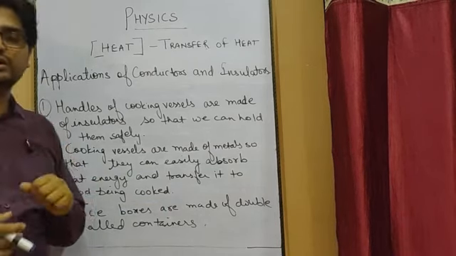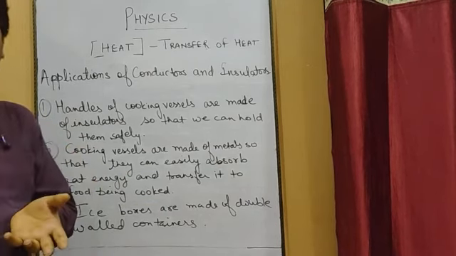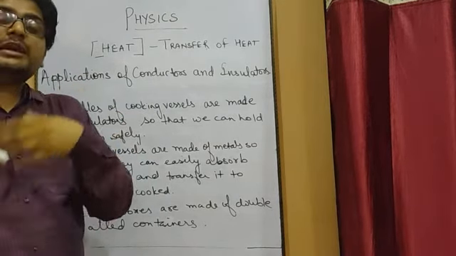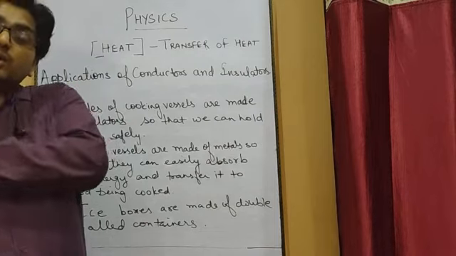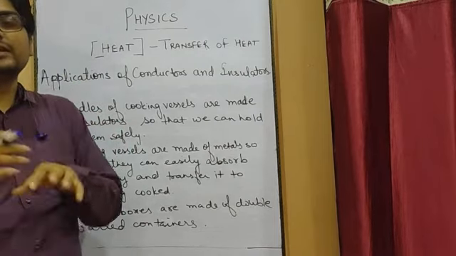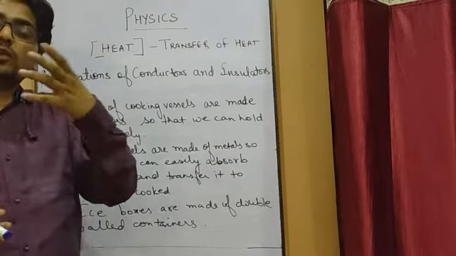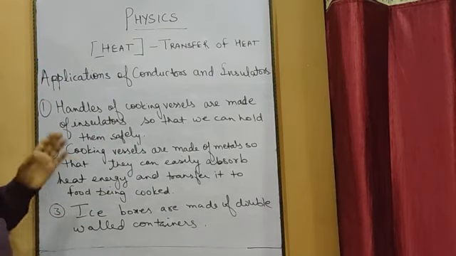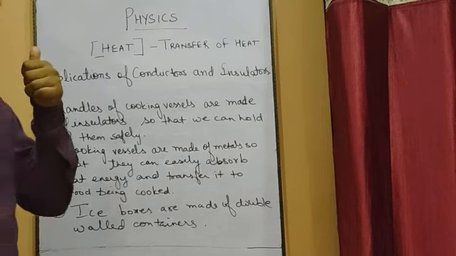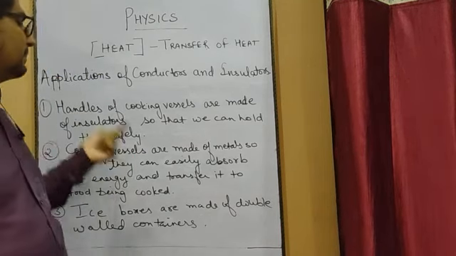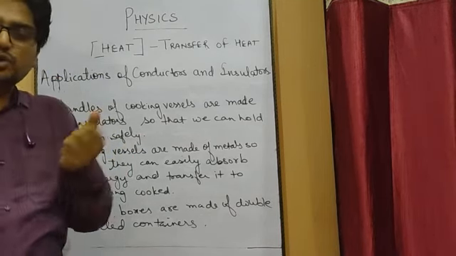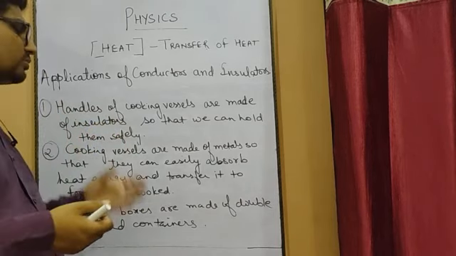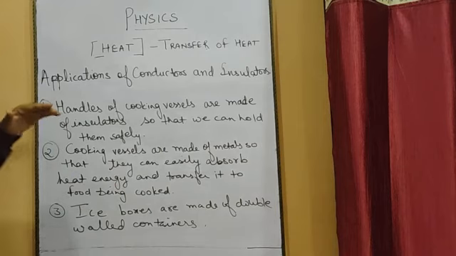to be cooked. Because if you use a bad conductor of heat, meaning the whole cooking vessel is made up of a bad conductor of heat, first of all, it will not allow the transfer of heat energy. When the heat energy does not transfer to the food, the food will not be able to get cooked. So for that process, cooking vessels should be made up of good conductors of heat, but the handles which you have to hold, okay, of the cooking vessels which you have to hold, those have to be made up of bad conductors of heat or insulators.